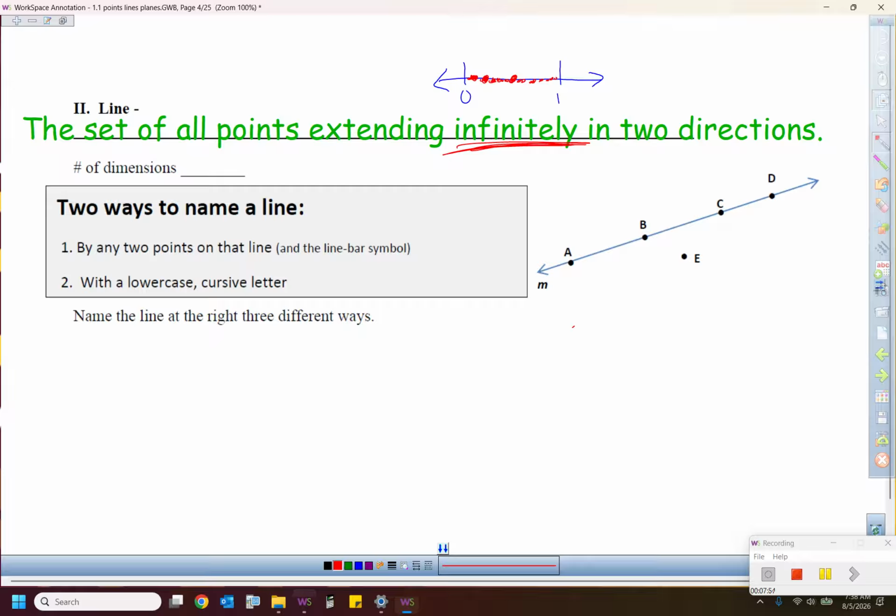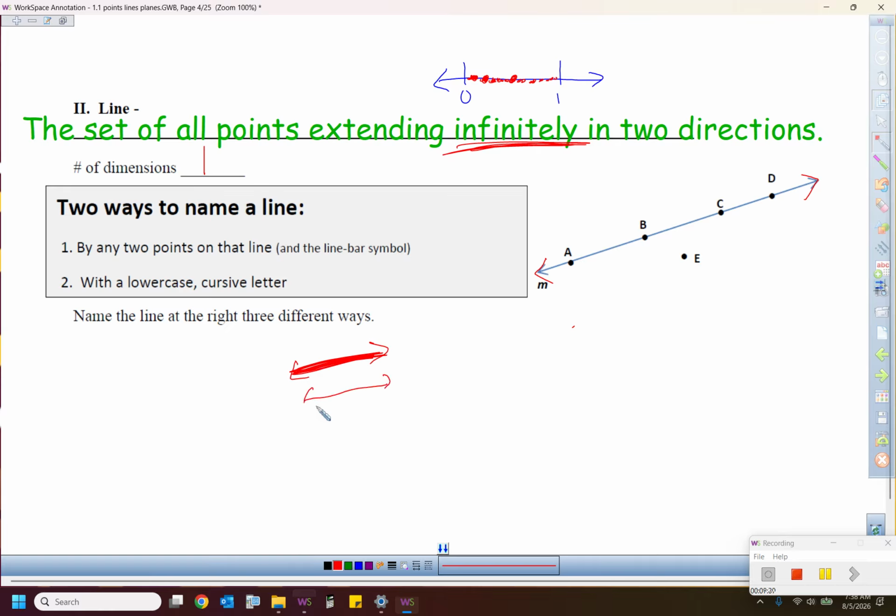And when they say 2 directions, that's the arrowheads that we're always going to make you draw when we graph these guys. So how many dimensions out of length, width, and height? It's just got 1. Lines only have 1 dimension. We usually call it length. It doesn't actually matter which one of those it is, but the length. And I know, again, you could draw a fat line or a skinny line.